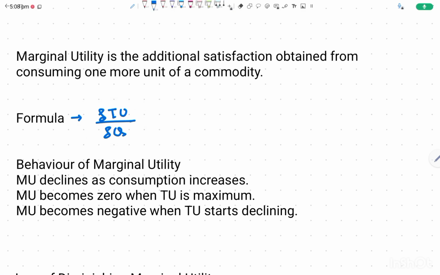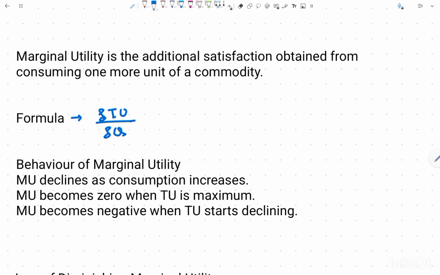Now from this formula, we can understand the behavior of the marginal utility. So when consumption increases, marginal utility declines. That means with each bite, your marginal utility decreases. When the total utility reaches its maximum, marginal utility is zero, because at that point you are most satisfied, and from any additional consumption your utility is not going to increase. So that is the maximum of total utility, and there marginal utility becomes zero.